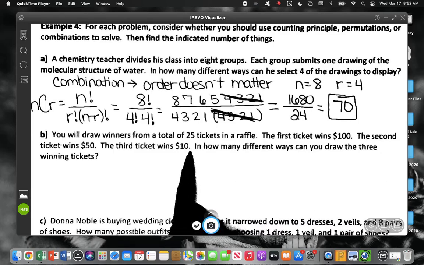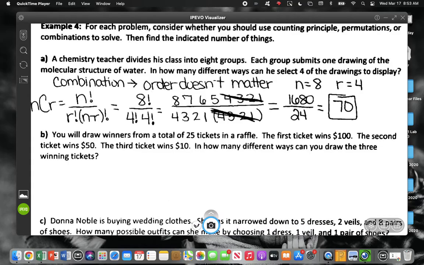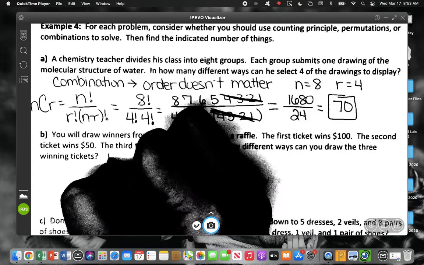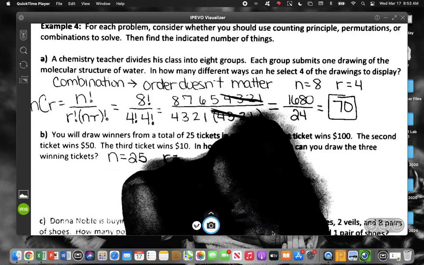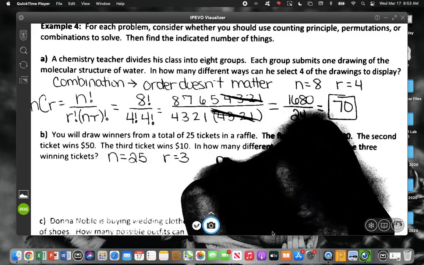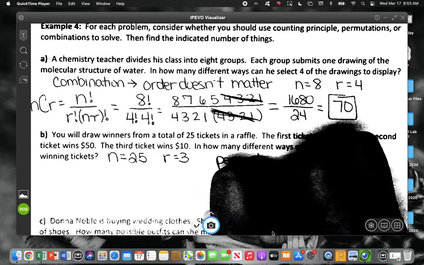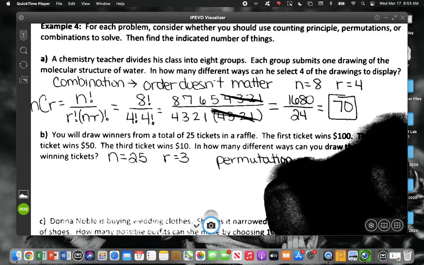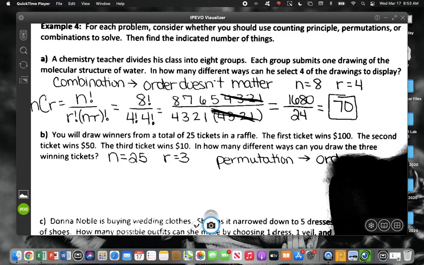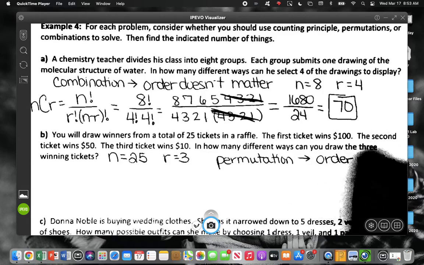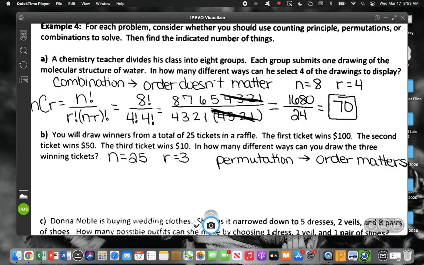On this one, you have a total number of 25. You are picking 3 tickets, but this one is a permutation because order matters.